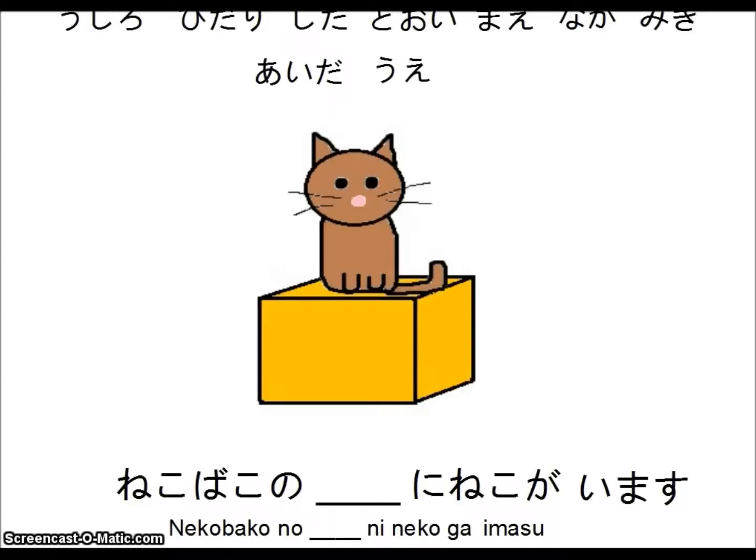Before, when we were asking, is there a telephone? It's just denwa ga arimasu. That's the end. So first we need the location. So we have the neko bako no, and we changed which postposition we were using. So we have behind, to the left, under, far, in front, inside, to the right, between, above. So that's what goes in the blank.